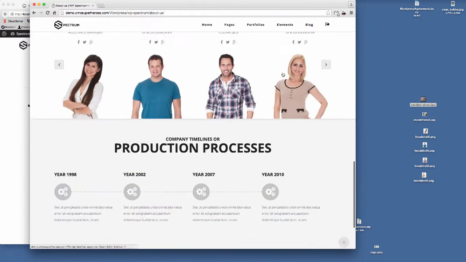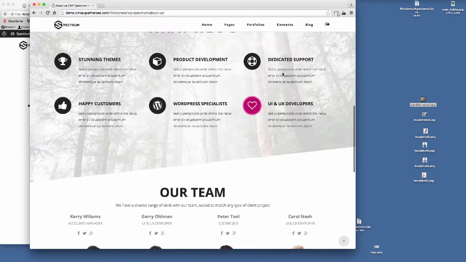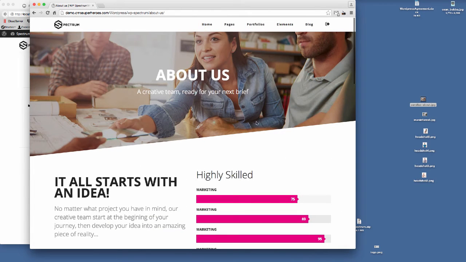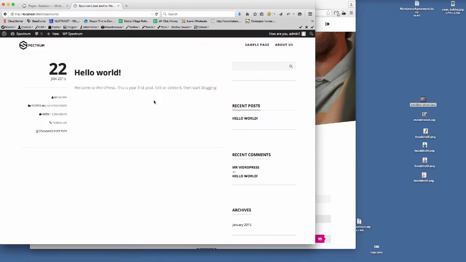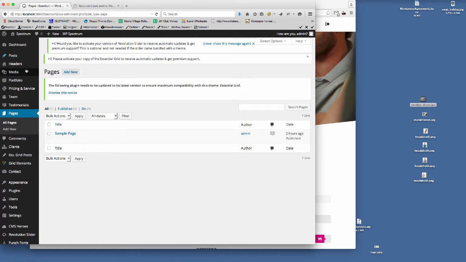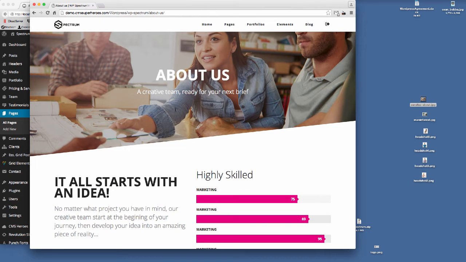So this is a brand new build, so I'm not using any demo content, to show you how quickly you can build a page. My starting point is I've installed WordPress and I've installed the Spectrum theme with no demo content. I have installed the plugins, so you can see all the different posts down here, and the plugins are installed and activated, but it's a clean install of WordPress, no demo data. If you need to learn how to do that, you need to watch the previous video tutorials, but I'm going to get right in here and show you how to create this page.